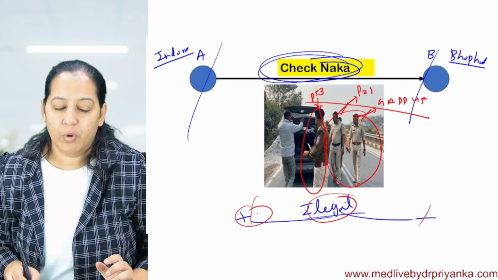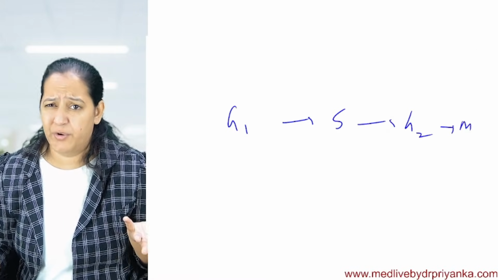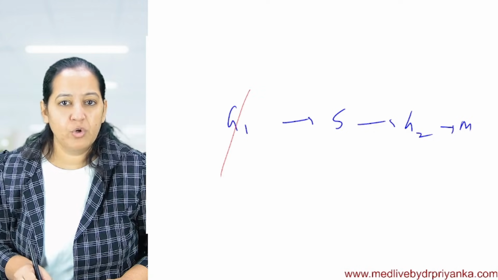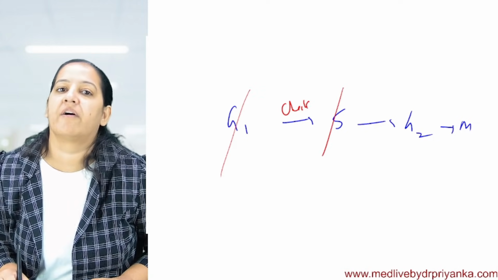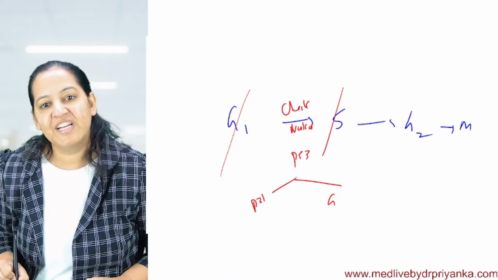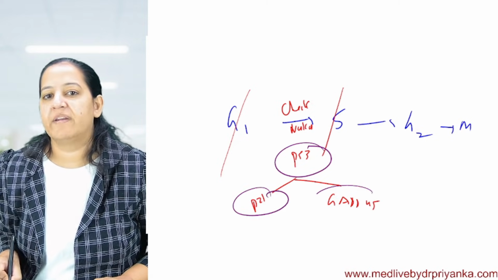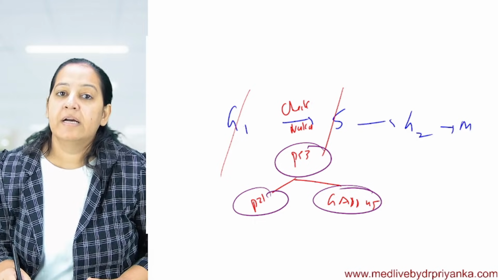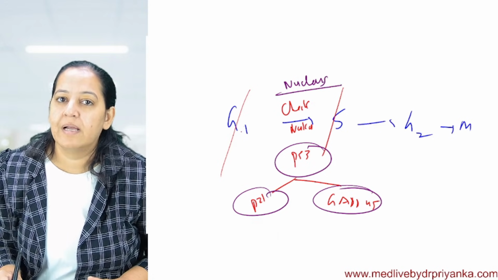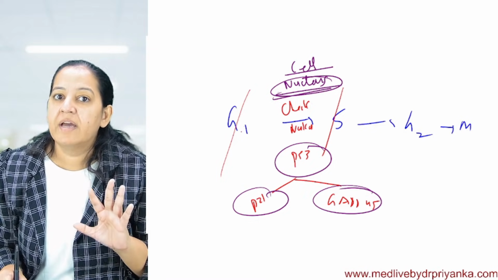The cell cycle has phases, na: G1, S, G2, and M. You may have studied this in your childhood in school. But you know the cell cycle has 4 phases. So G1 to S is not allowed until there is a check naka. At the check naka, P53 is sitting with the two assistants, P21 and GADD 45. P53 is the inspector and P21 and GADD 45 are the two sub-inspectors. They are checking the cell. They are checking the dicky, the trunk, the nucleus. The nucleus is the trunk of the cell, the car. Now DNA is checked.